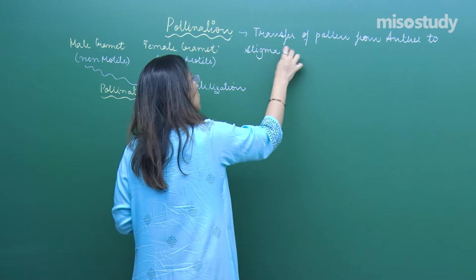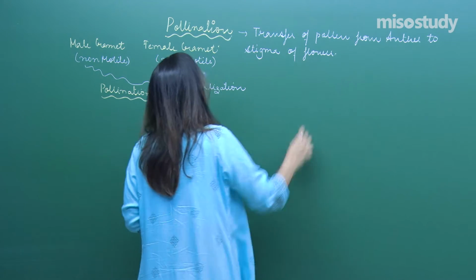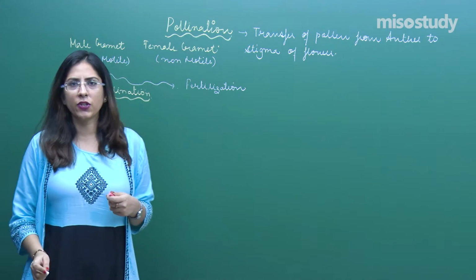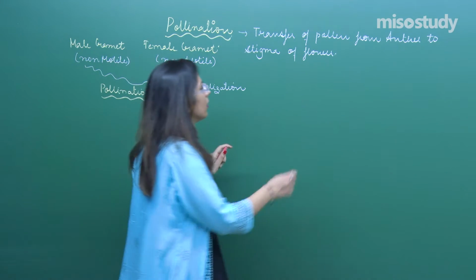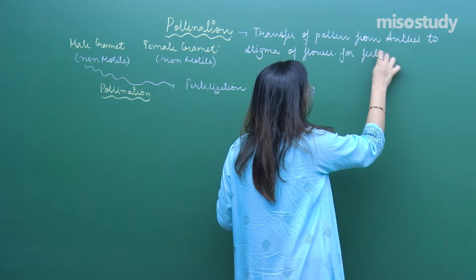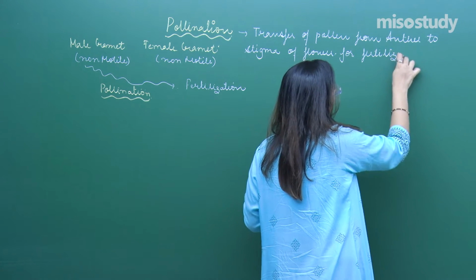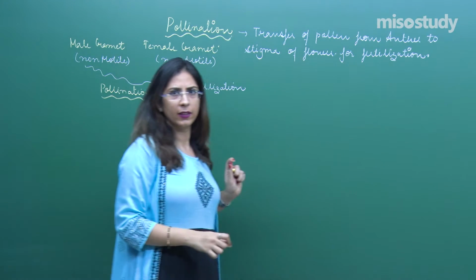This is termed the pollination process, right? And why is this transfer important? For fertilization. This is important, right?